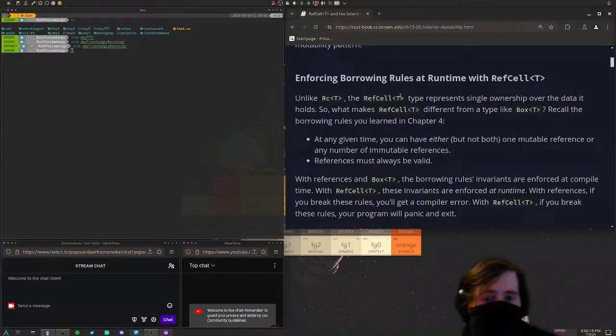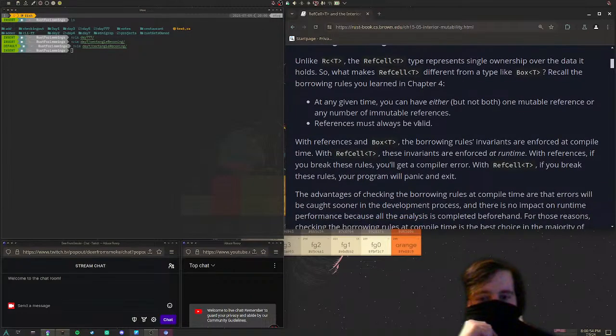Right, so what we're going to have is a reference to a RefCell instead of a reference to a piece of data. So that makes RefCell different from a type like Box<T>. Recall the borrowing rules you learned in Chapter 4. At any given time, you can have either, but not both, one mutable reference or any number of immutable references. So we'll have a bunch of immutable references to the RefCell, and then the data itself is mutable.